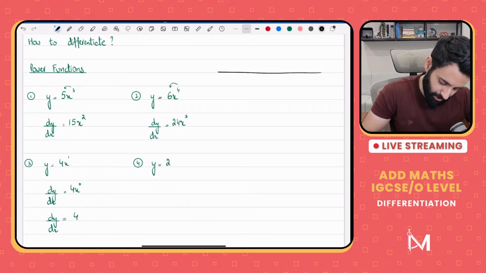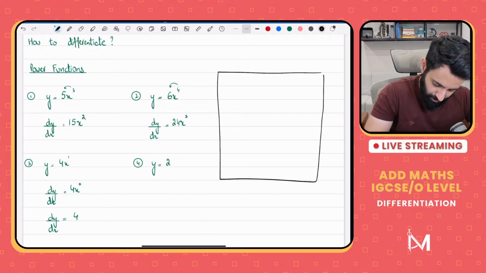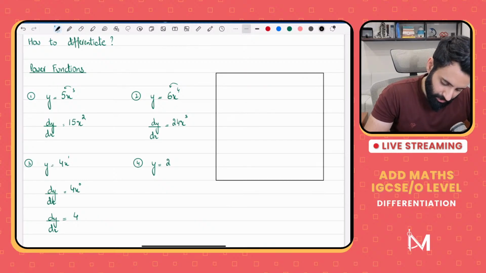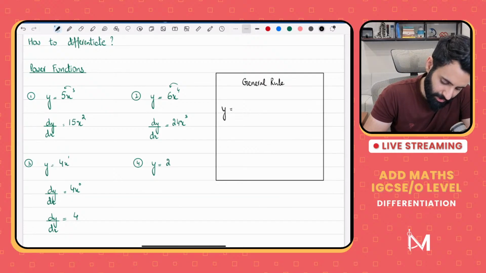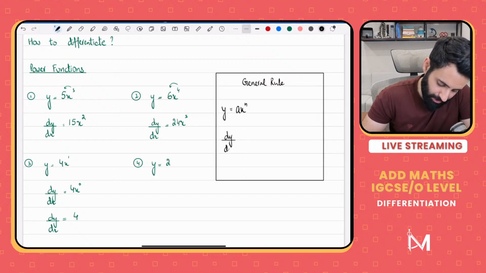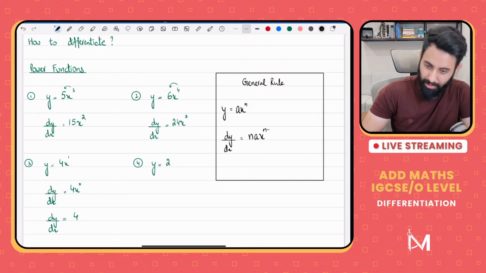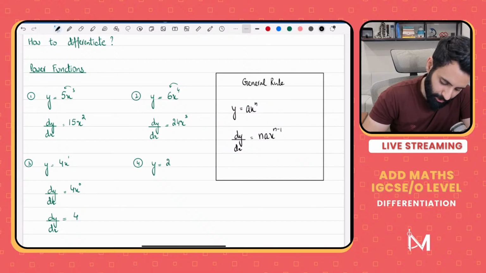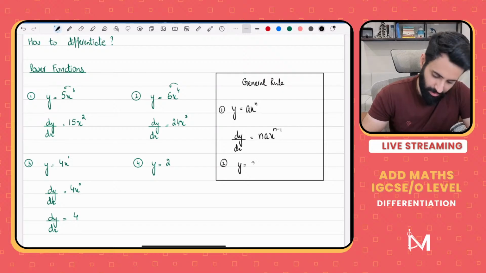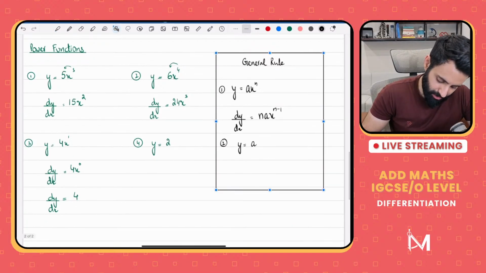First, let me write down the general rule. So this is the general rule, or the standard rule, whatever you want to call it. If you have y is equals to ax power n, then the way to differentiate this function, which is known as a power function, is that n gets multiplied by the coefficient and you take 1 away from the power, and this is what you get. Along with this, add one more standard rule: if you have y is equals to a, then the differential would be equal to 0.